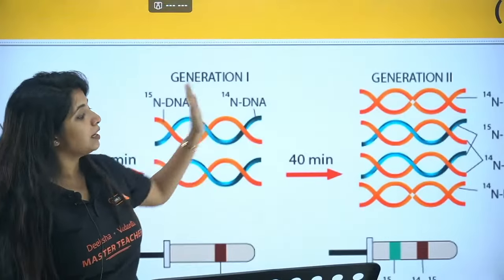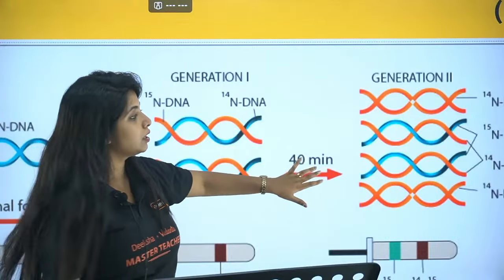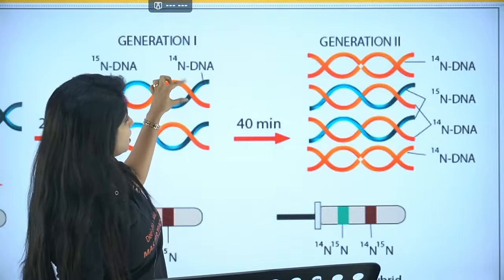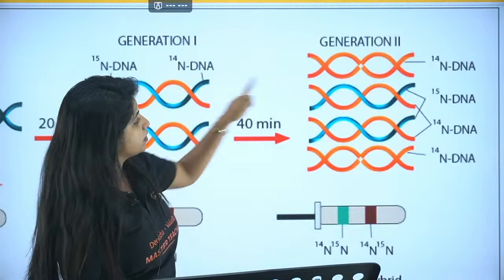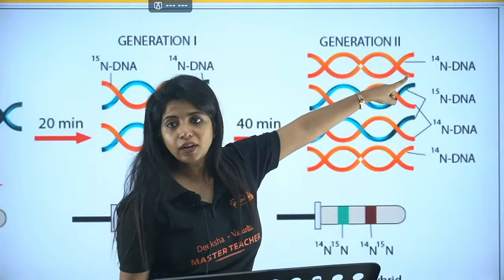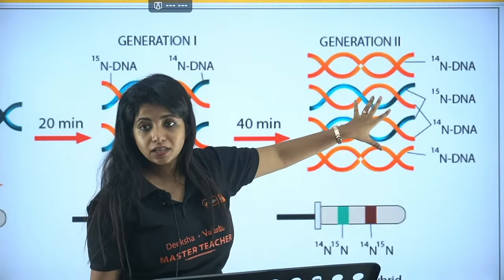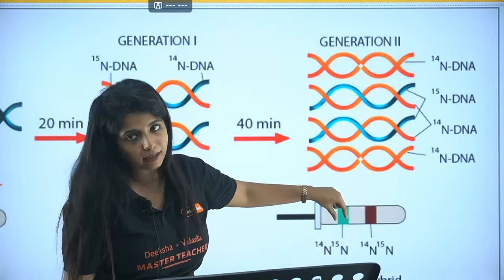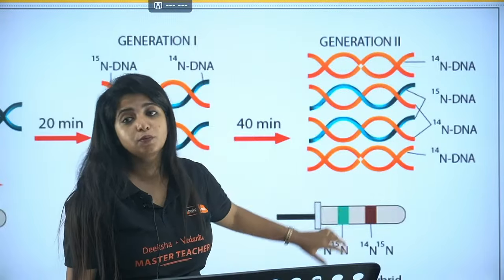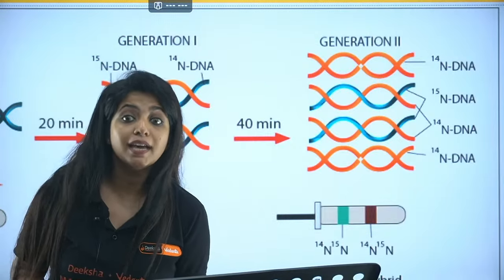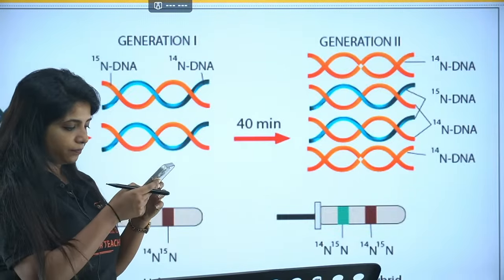Now again after 20 minutes, to a total of 40 minutes, my dear children, it was noticed that there were 4 strands being formed. Over here, when they separate, this strand goes here and this strand goes here. The new strand is anyway N14, so you get 2 strands of N14 and the parental strand is still there. So here you get the hybrid one and the light ones as well. So there is an extra band that was being formed. So this is how they proved the semi-conservative mode of replication in the case of E. coli.